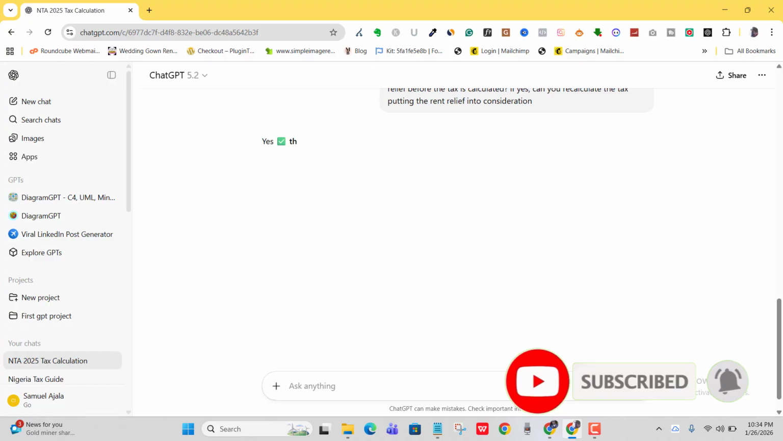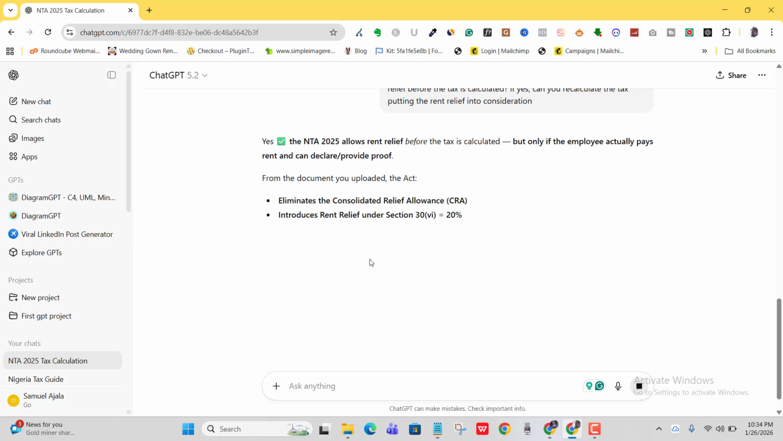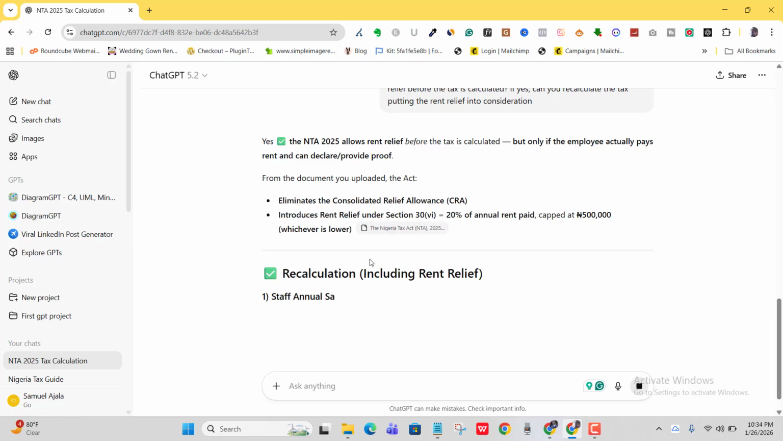So you can see now that ChatGPT is actually reading this document. It's not just giving you random information or what it thinks should be the answer. It's actually reading and referring to the document I uploaded. So you can be sure that everything it's giving me is right from the tax law itself, not a random content, or a random report from anywhere. So you can trust what it's going to say.